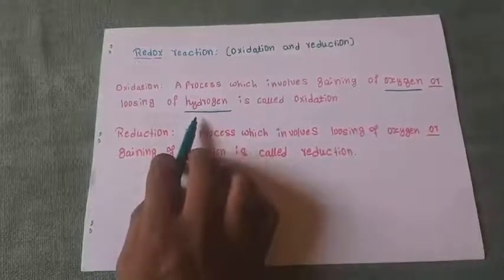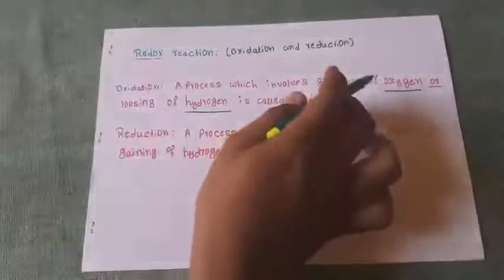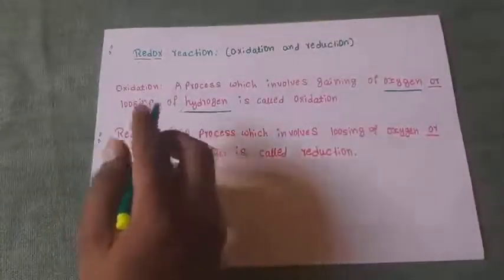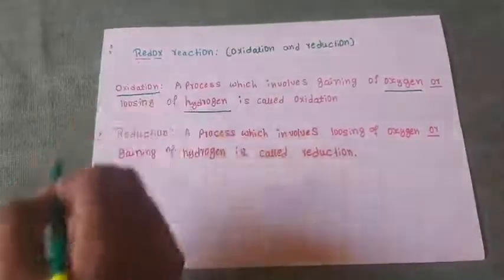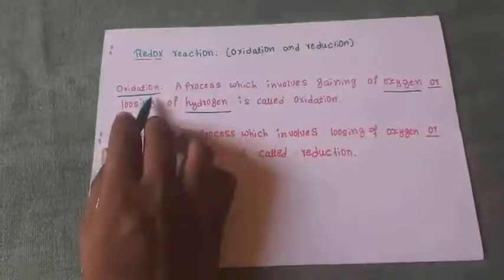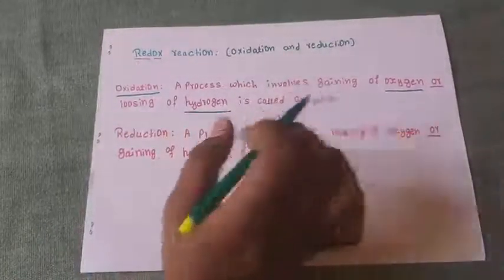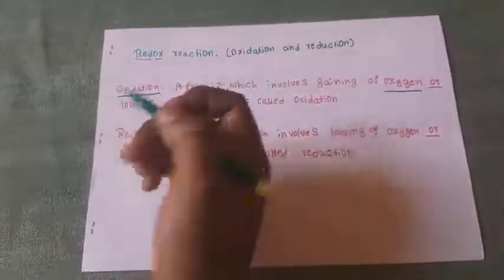Not both are necessary: if it gains oxygen or if it loses hydrogen, that is oxidation. So oxidation is nothing but a process which involves gaining of oxygen or losing of hydrogen.